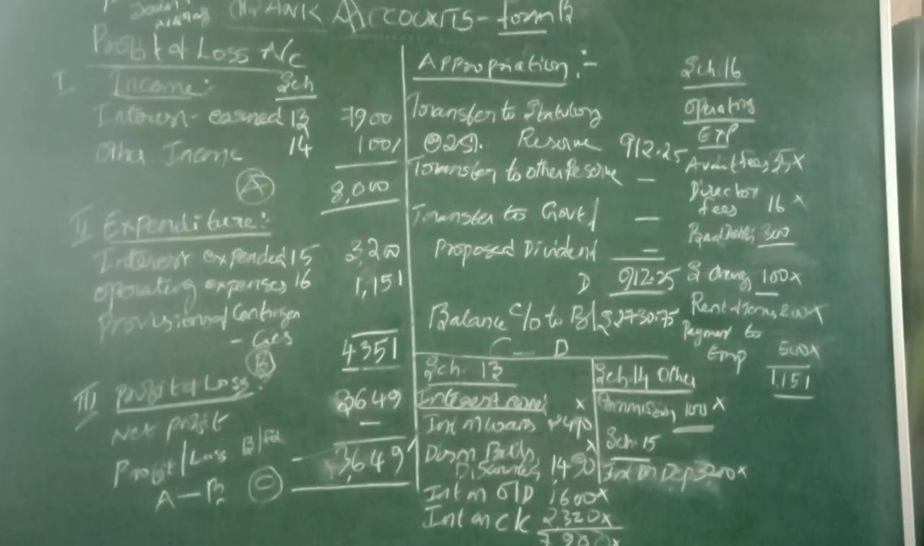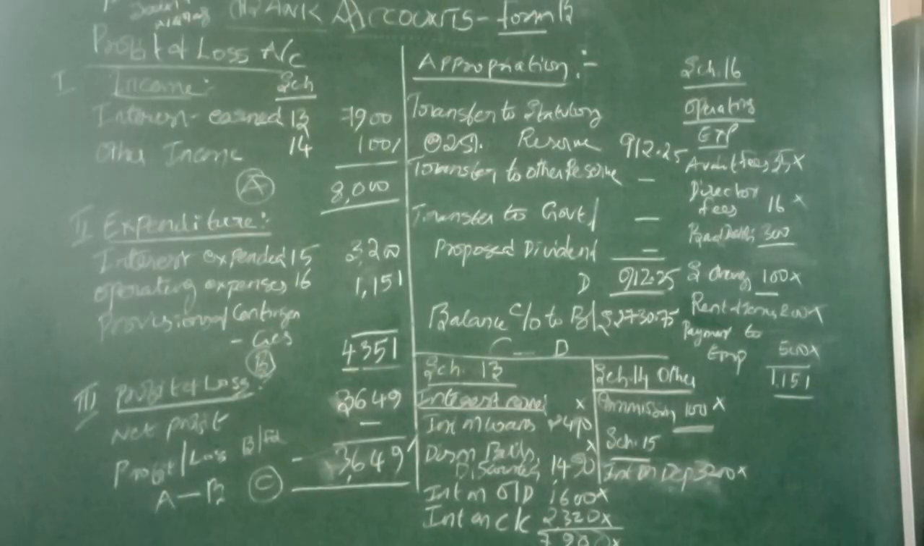Next item is sundry charges. From the name itself you can understand this is an expense. Sundry charges is an expense, where we have to take all the expenses related to the bank in the schedule called operating expenses. Another one is rent. Any item of rent, taxes, etc., telephone charges, printing and stationery, those things should be taken in the schedule called operating expenses.